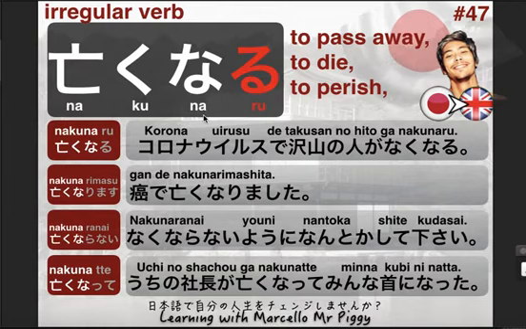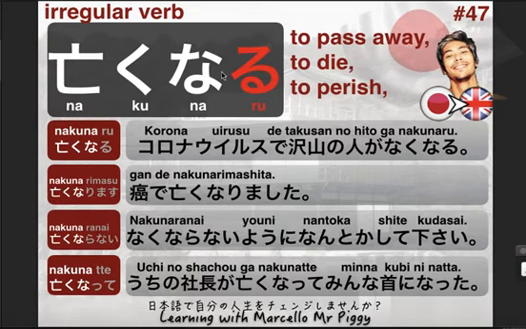Today we're going to be learning the verb nakunaru. Last video I taught the verb shinu, which has the same meaning. However, nakunaru is a little bit more formal. For example, when you are informing someone, or in a newspaper, or in a written way, you would rather use nakunaru instead of shinu. The meaning is basically the same: to pass away, to die, or to perish.